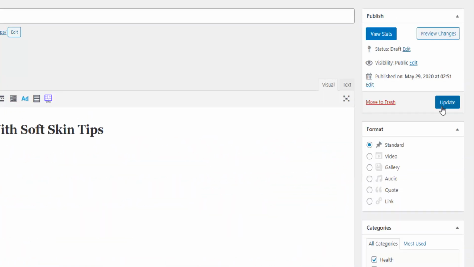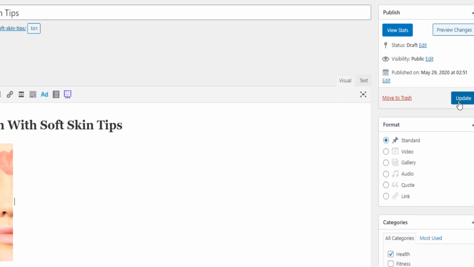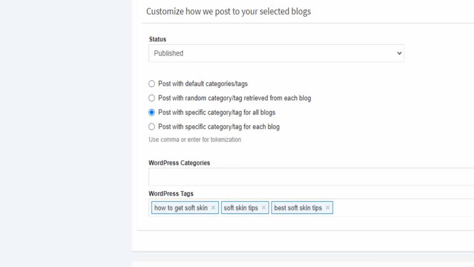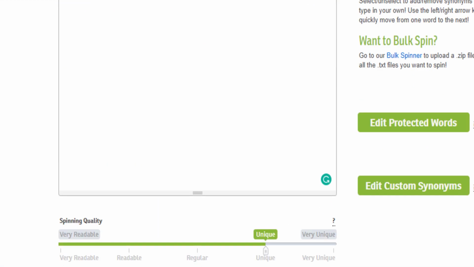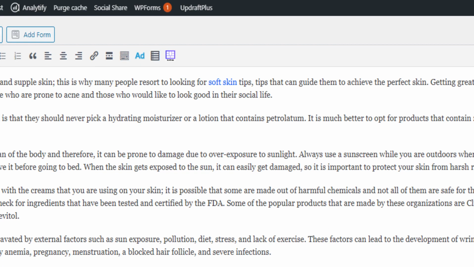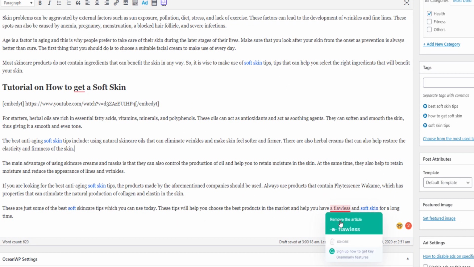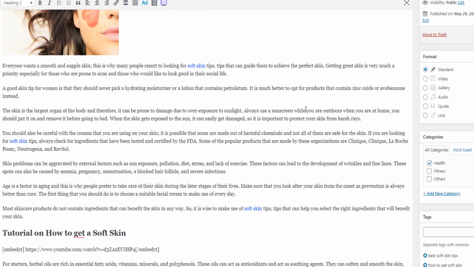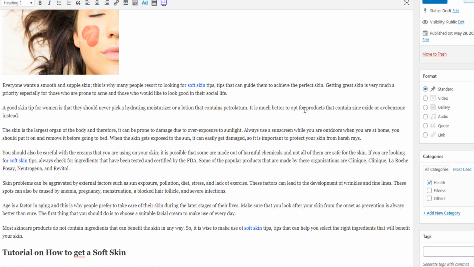Simple. Four tools that I talk about in this video. Number 1 is Article Forge. Number 2 is Word AI. Number 3 is Ezoic to monetize your website. And number 4 is Grammarly to correct a few evident mistakes. Now, if you have those 4 tools, link down below to get all of them, then you will take your blog post to the next level.